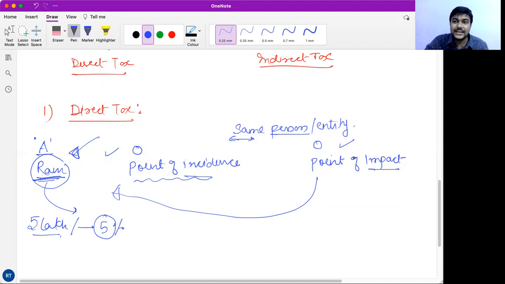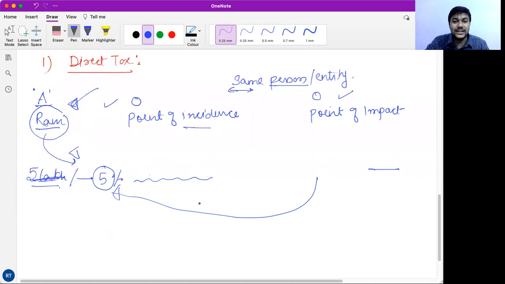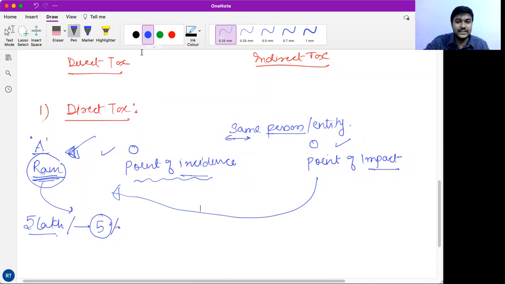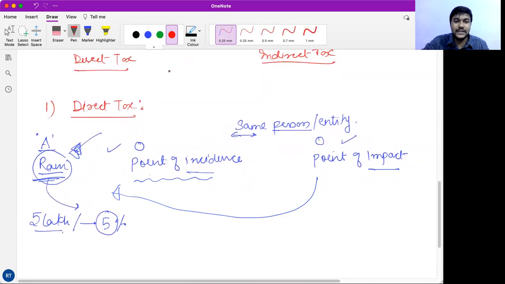In direct tax, the person or entity who is eligible to pay the tax and the one who bears the burden of the tax remain the same. So direct tax is a tax where the point of incidence and point of impact are at the same place. What are the examples of direct tax, my friends? There are a few examples.